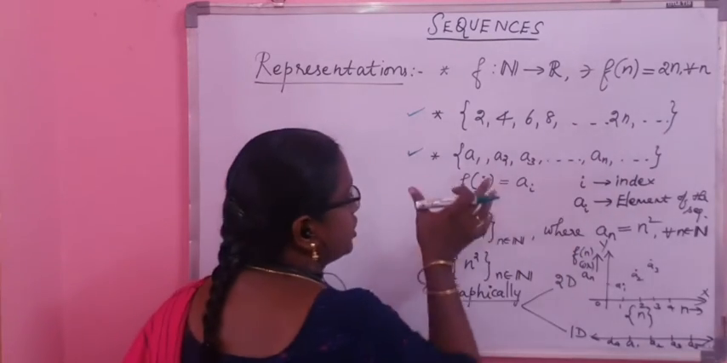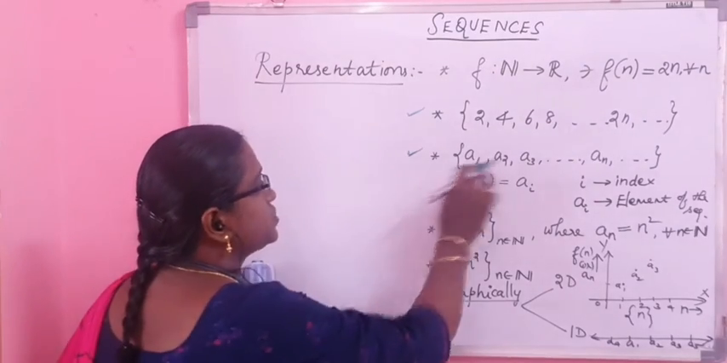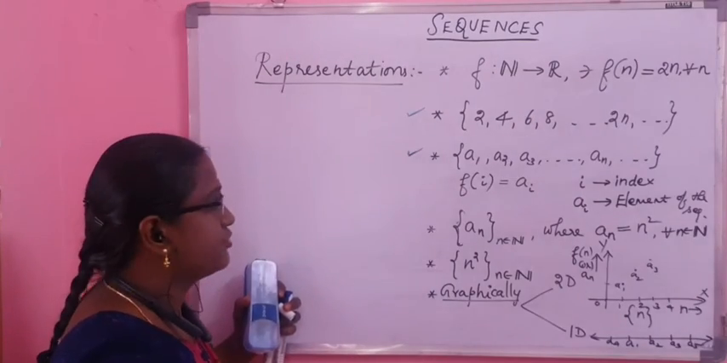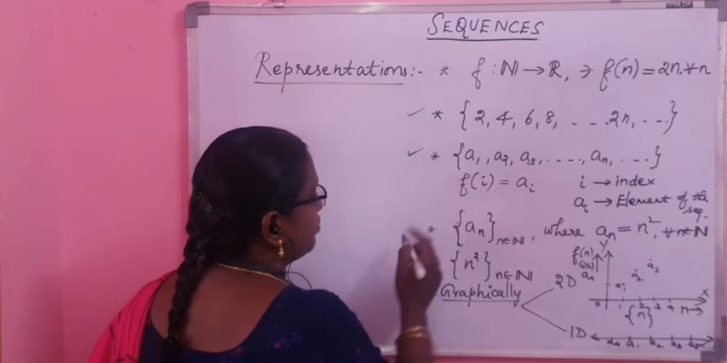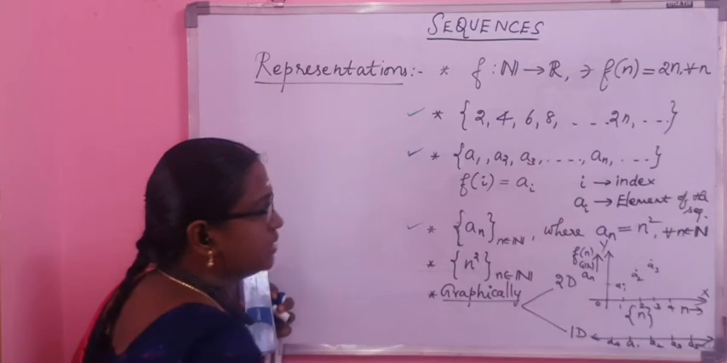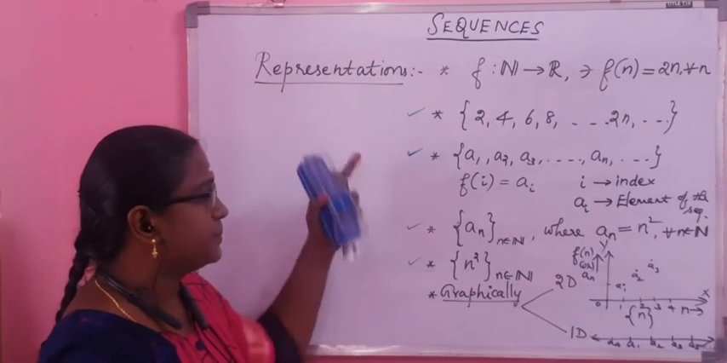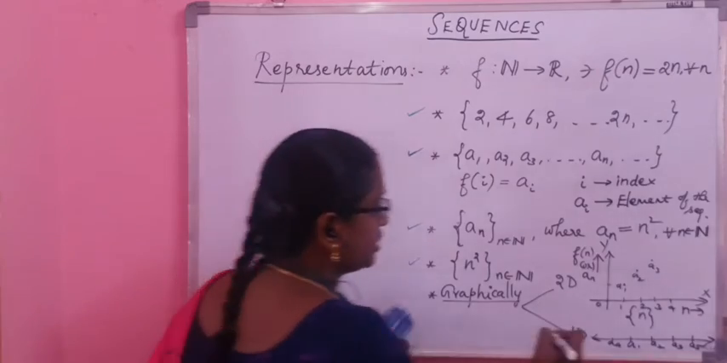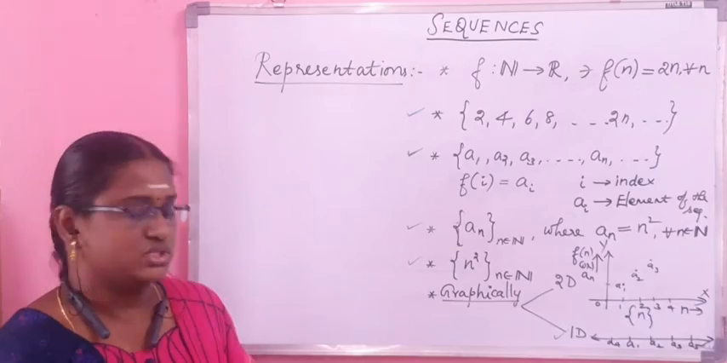Or, if you are talking about a sequence in general, not a specific sequence, we just use the alphabet a suffixed by n and list the terms in this way. Or we just write it in this form, a_n. So these are some of the common representations which we generally use. And coming to graphical representation, we generally go for a one-dimensional representation.